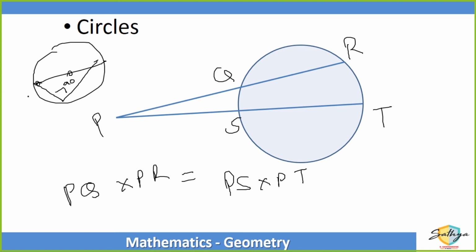From outside point P, if I draw two lines intersecting at points Q, R, S and T, then PQ multiplied by PR is equal to PS multiplied by PT. It's just a formula you have to remember. In one or two exams they ask a direct application of this formula.